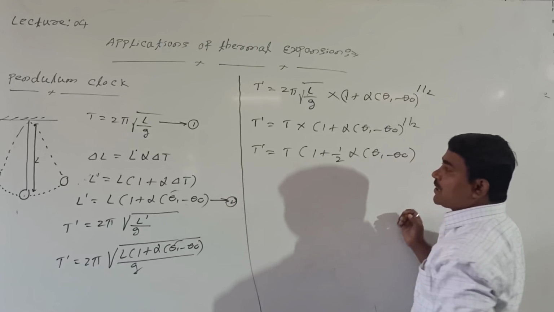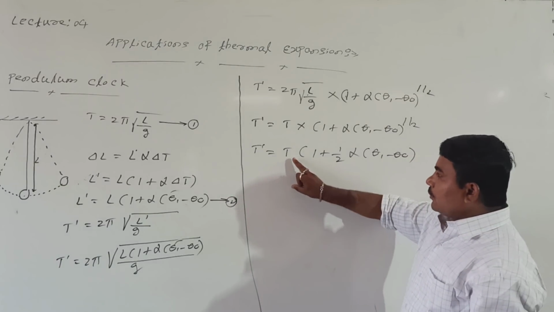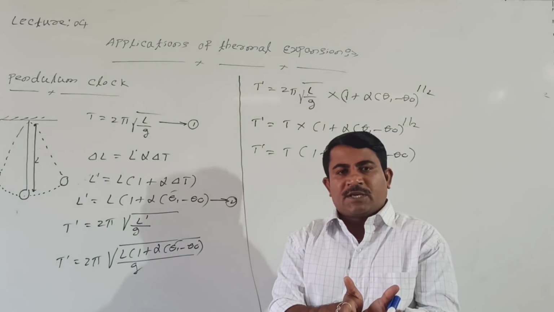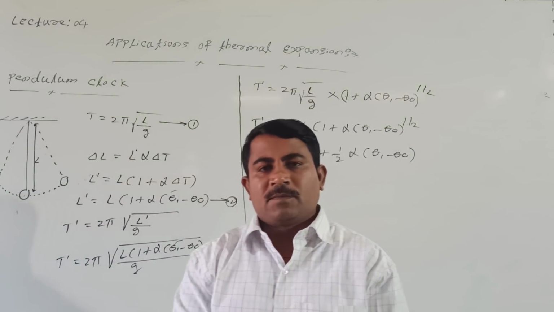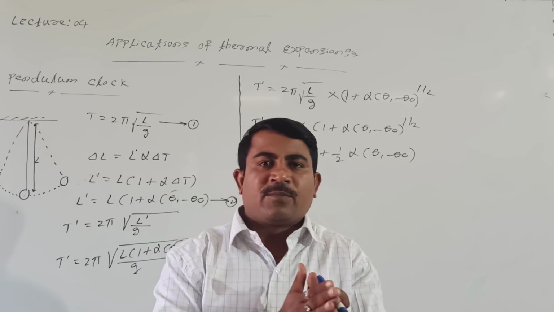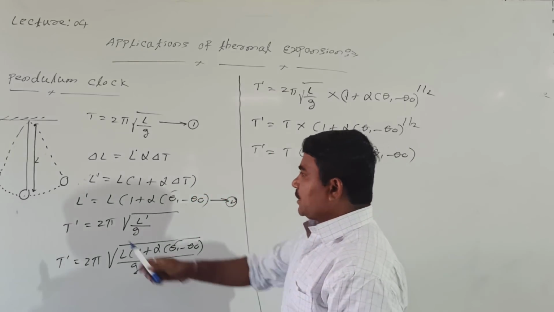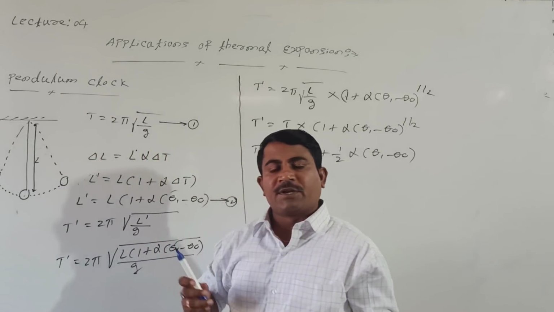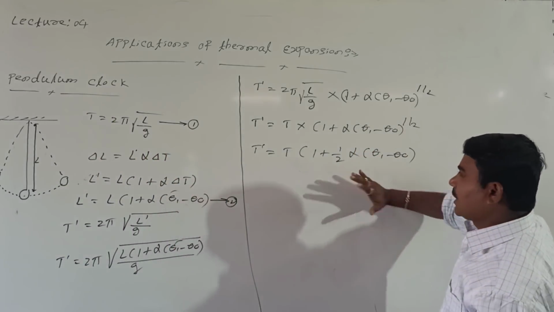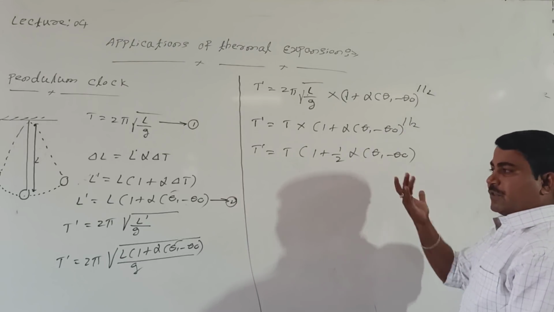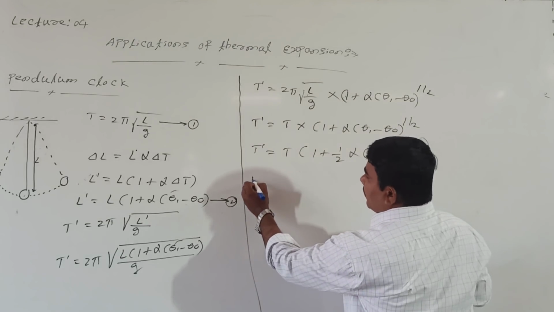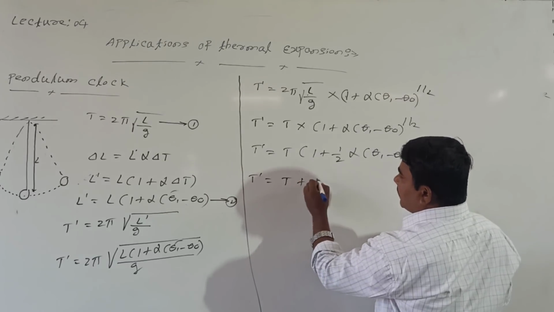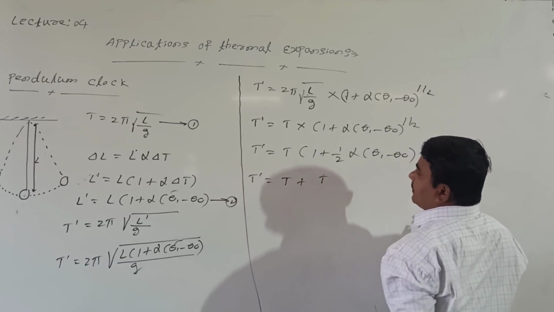From this we are getting T dash equal to T into this value. I mean, when temperature increases, the time period of a pendulum clock or of a simple pendulum will increase. As temperature increases, length increases, and when length increases, the time period definitely increases. From this equation we can modify again: T dash equal to T multiplied inside, plus T, right?